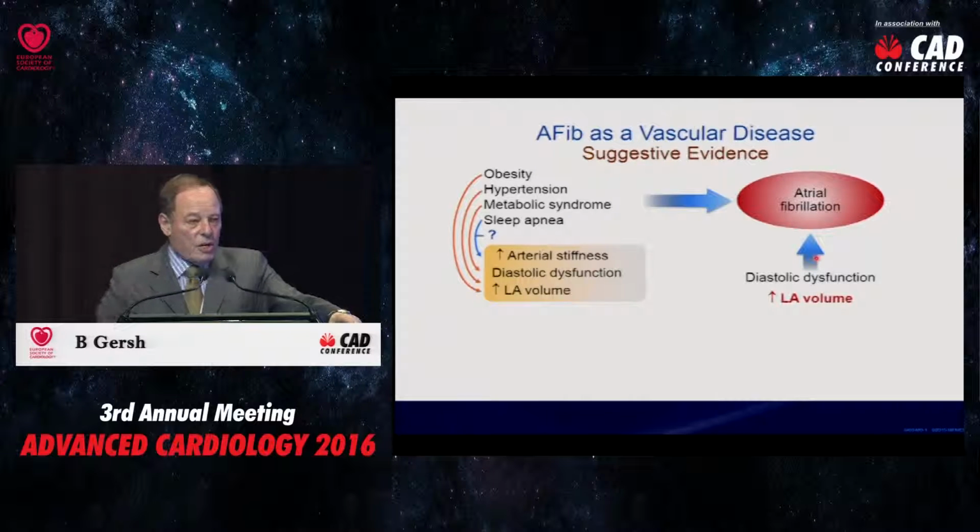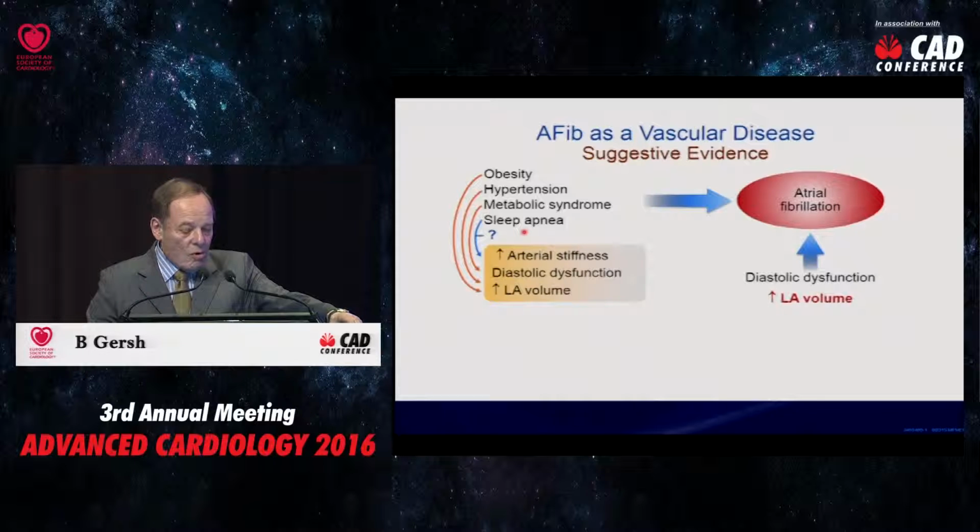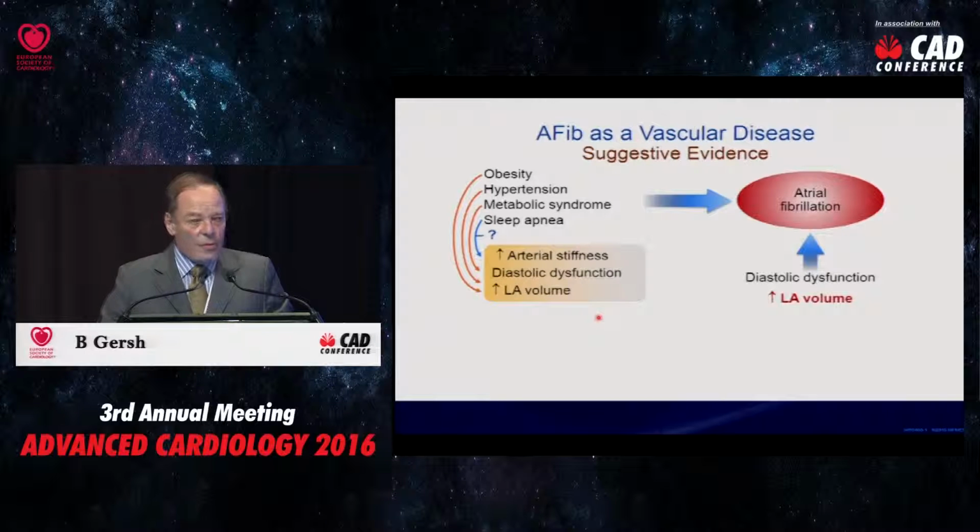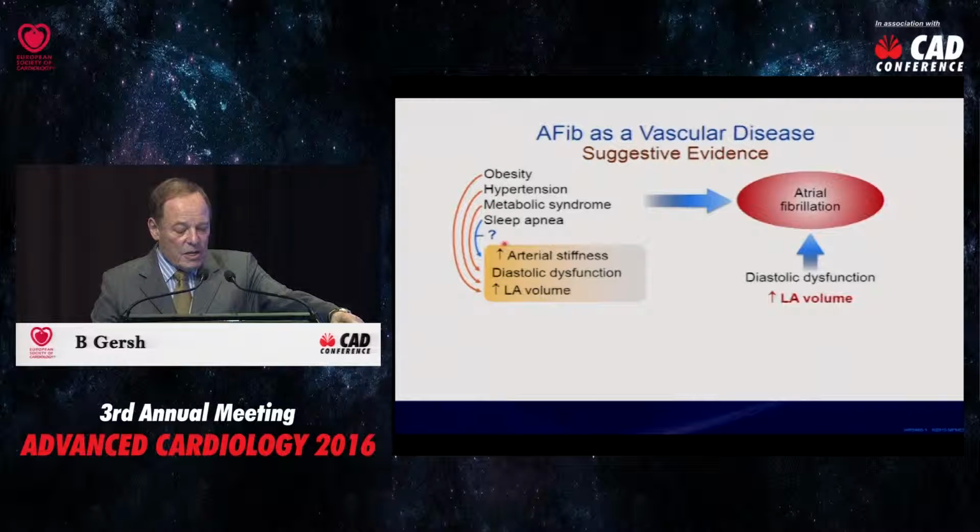What we've also shown in a series of studies is that obesity, hypertension, metabolic syndrome all cause increased arterial stiffness, diastolic dysfunction, and increased left atrial volume.